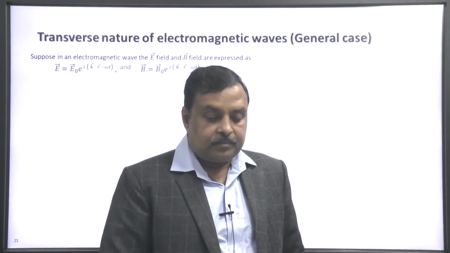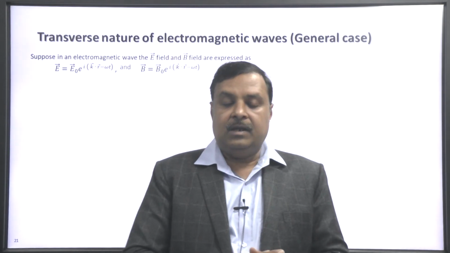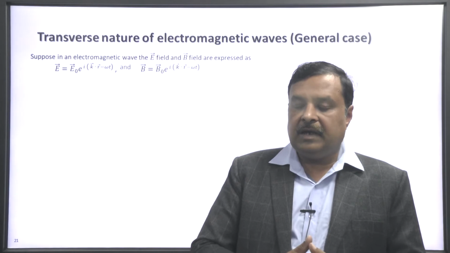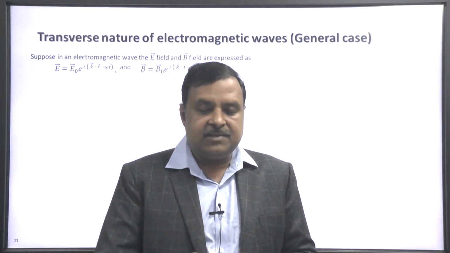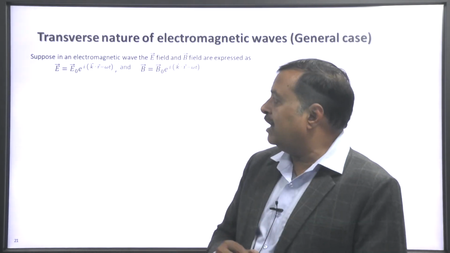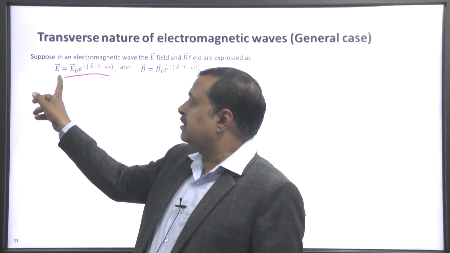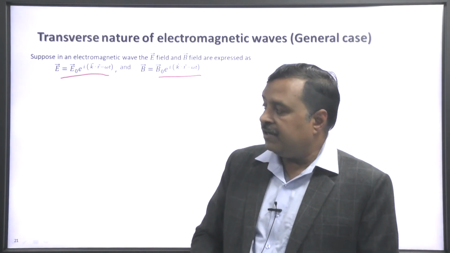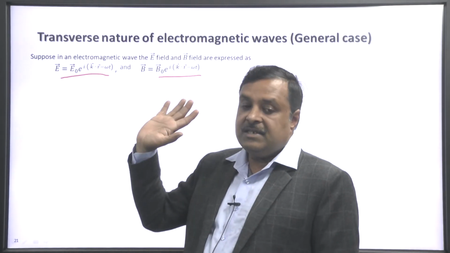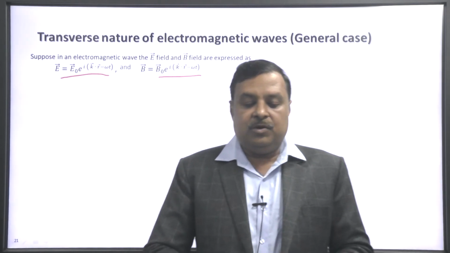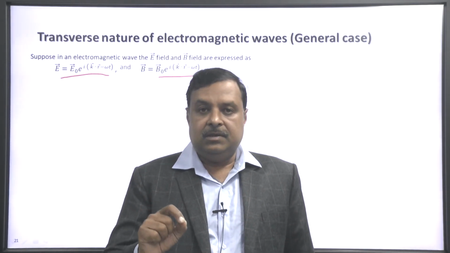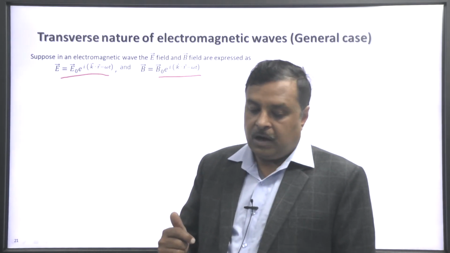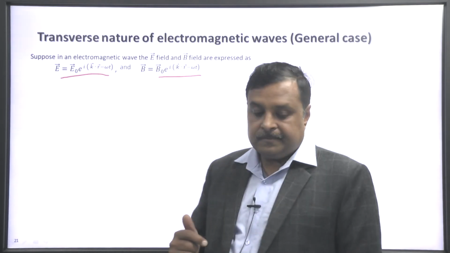In general, the electric field and magnetic field are propagating as waves, and we can write the equations for the electric field and magnetic field waves as these equations: E equal to E 0 exponential i (k dot r minus omega t).